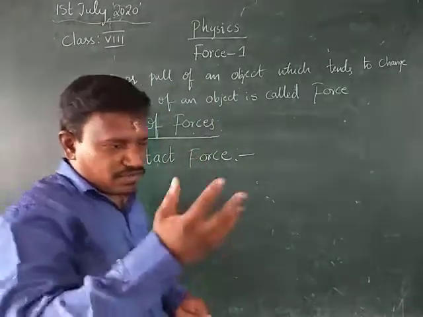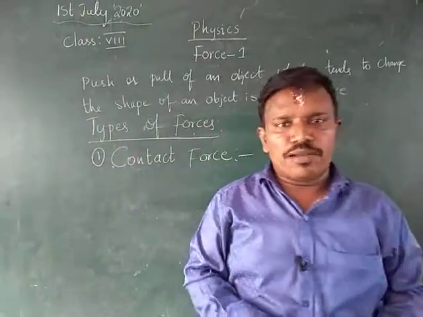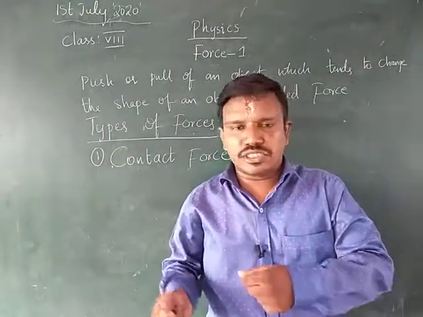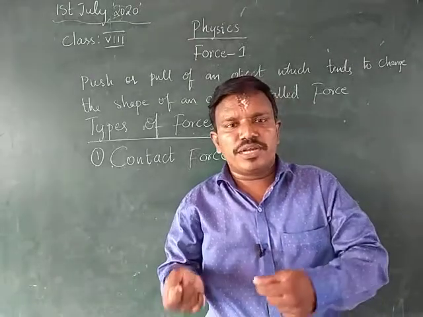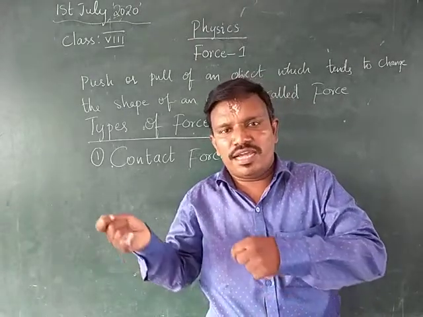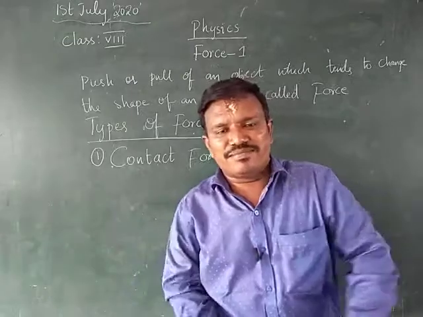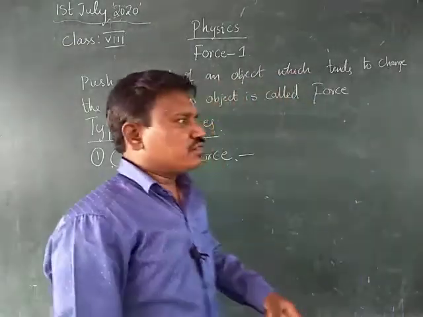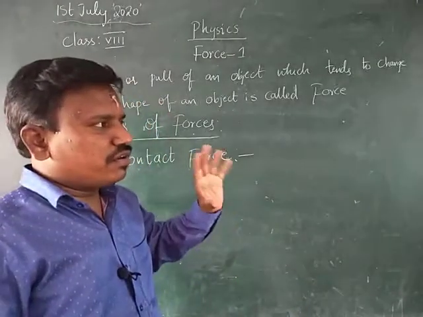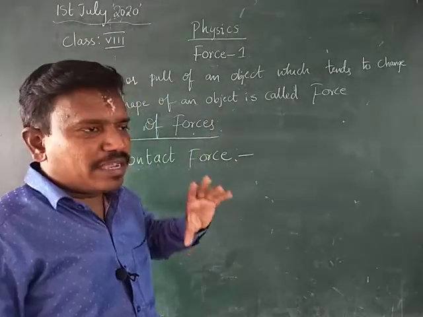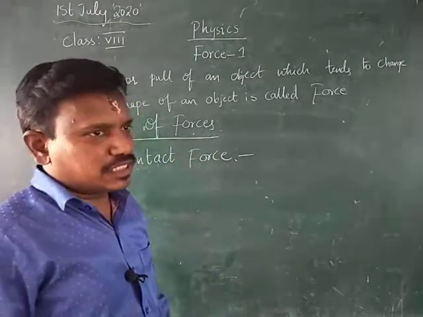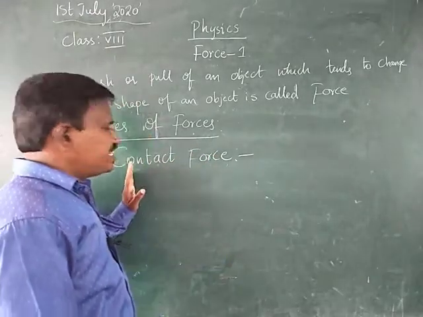Normally, when you are playing football or cricket, we use direct force. That means the pressure that is applied on the ball by the bat directly is called the contact force. Or when you are playing football, directly we will be kicking the ball by using our legs. Therefore, that is called the physical contact.